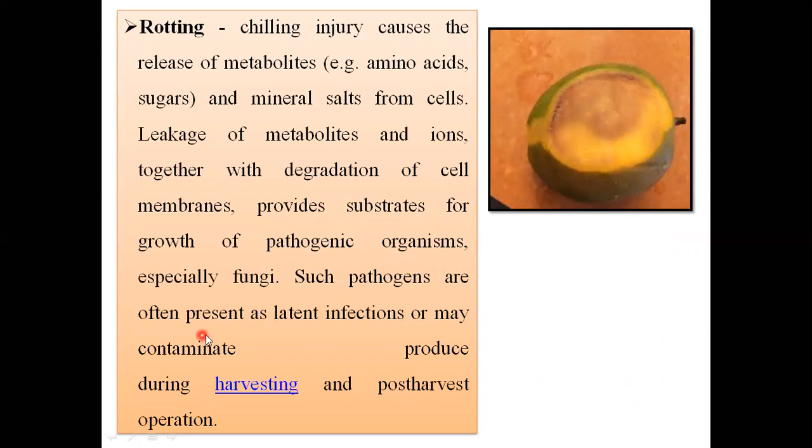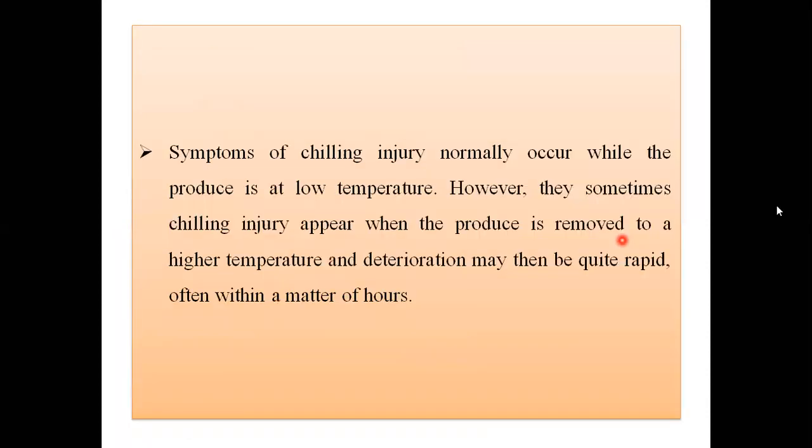Such pathogens are often present as latent infection, or they may contaminate the produce during harvesting and post harvest operations. So this is a picture of rotting in a particular fruit. When this rotted commodity is placed among good quality product, what happens? It will contaminate the other products and they lose their quality.